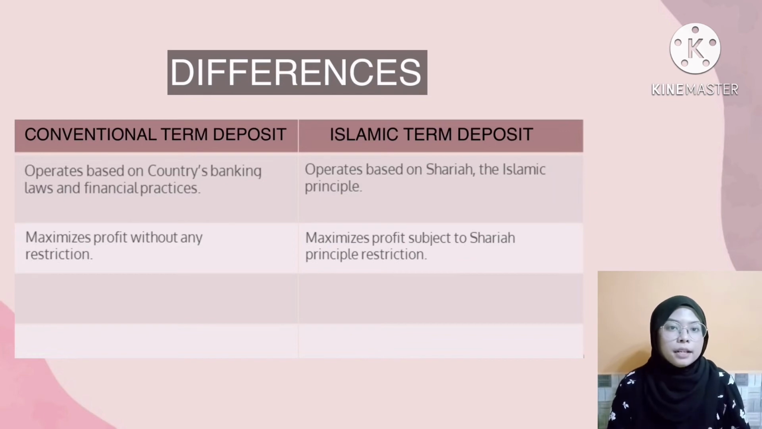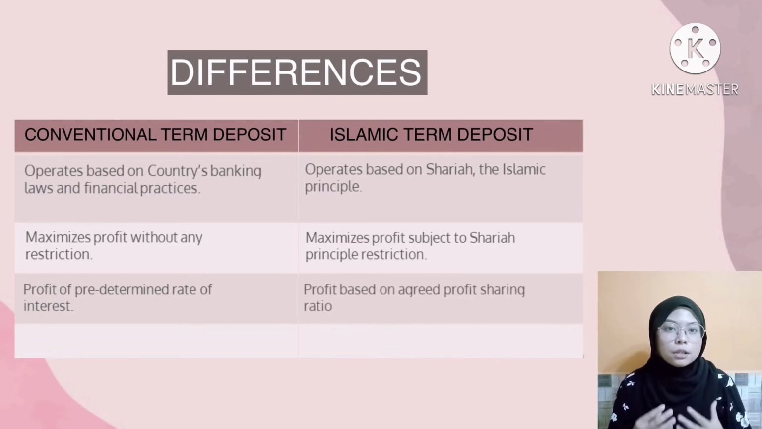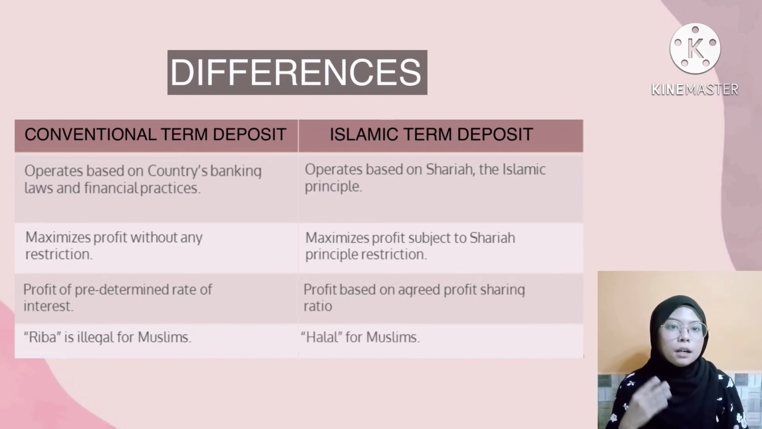Other than that, conventional term deposit profit is a predetermined rate of interest, while Islamic term deposit profit is based on an agreed profit sharing ratio. Last but not least, conventional term deposit contains riba, which is legal for Muslims, but Islamic term deposit is halal for Muslims because riba, gharar and gambling are prohibited in Islam.